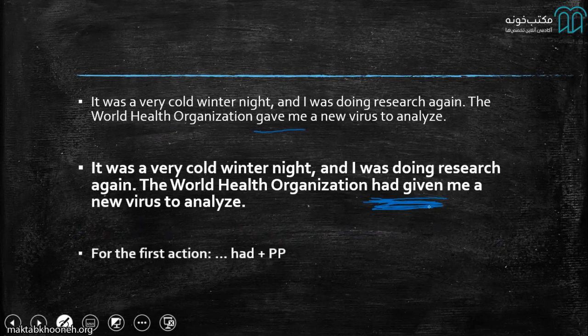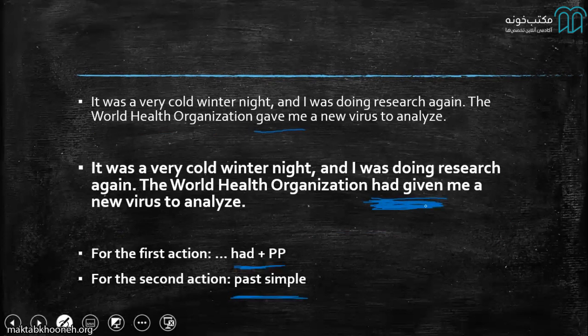So for the first action, we use had plus the past participle. And then for the second or third or however many actions we have after that, we just use the past simple. The only real thing that you need to pay attention to is using that had plus the past participle to show us that this action happened before the other actions. It's an indication. It's a sign. It tells us this action happened before the other actions, or else it'll be very difficult to understand this.